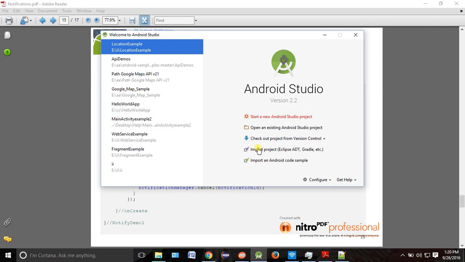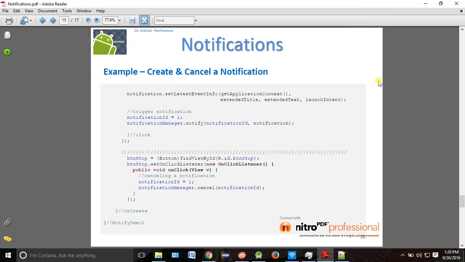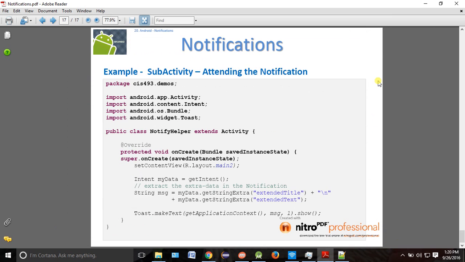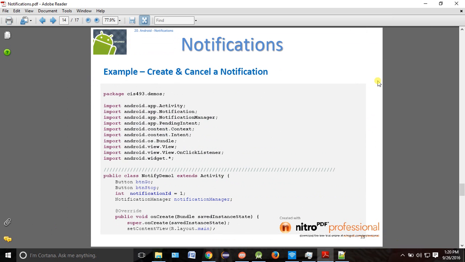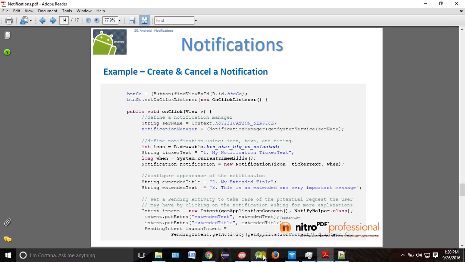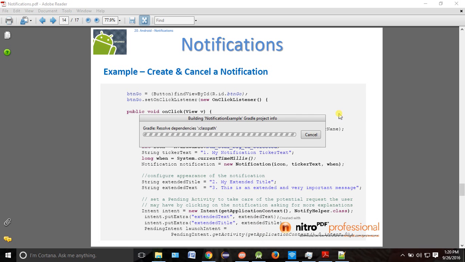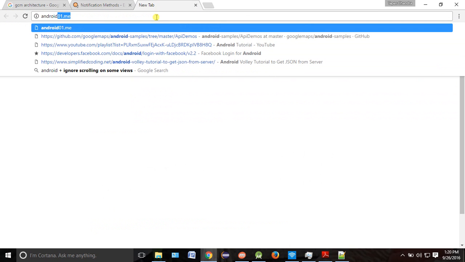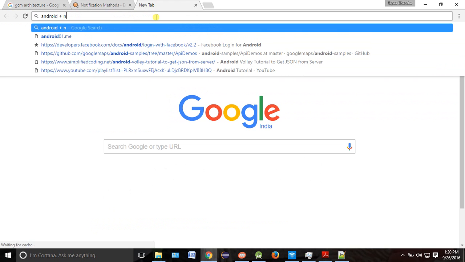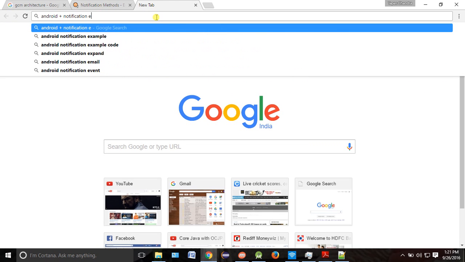Next, finish. Okay, by the time it opens, we will try to see if there is any change. Android notification example.